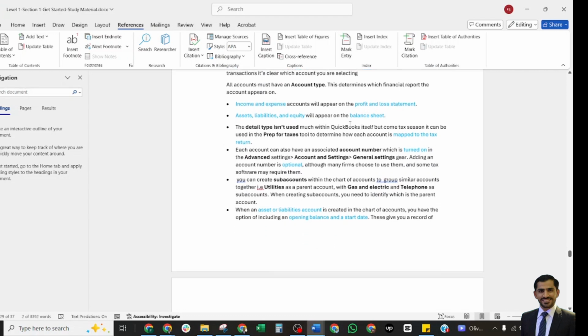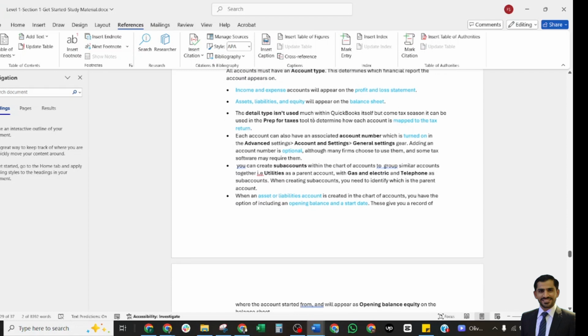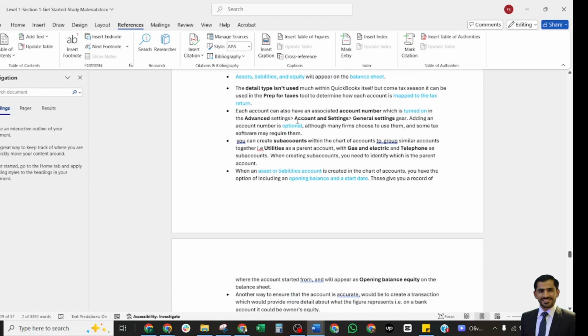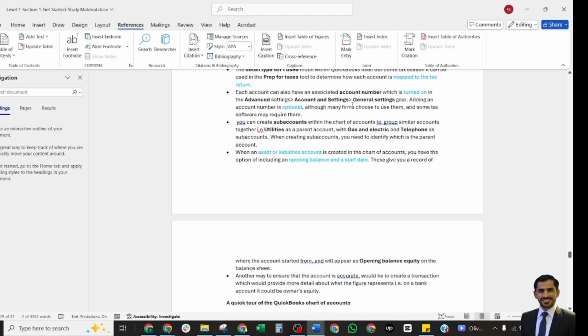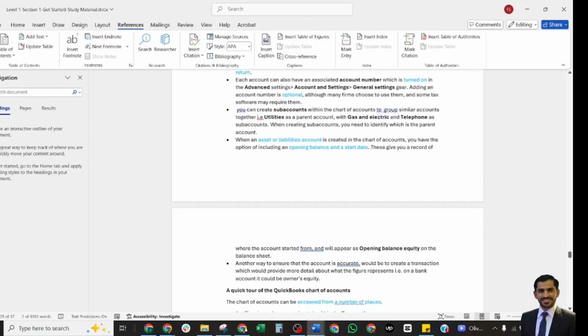Detail type is not used within QuickBooks itself, but it can be used for tax preparation, to map to the tax returns. Account numbers can be turned on in advanced settings, account settings, general settings, and these are optional, and you can choose from these settings. You can create sub accounts and group similar accounts, like utilities as a parent account, and under this one, gas and electric and the telephone would be sub accounts.